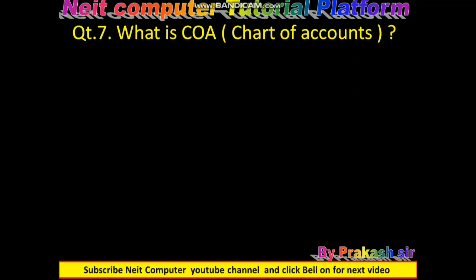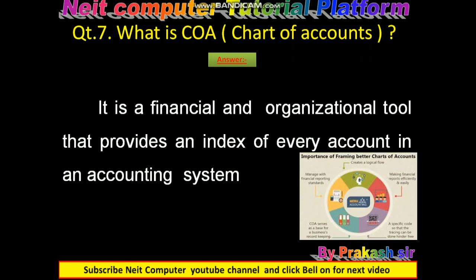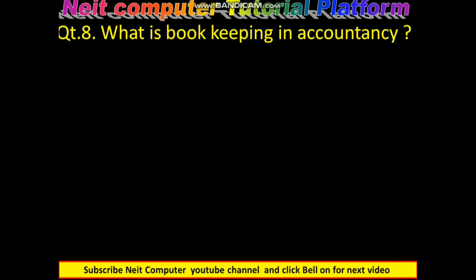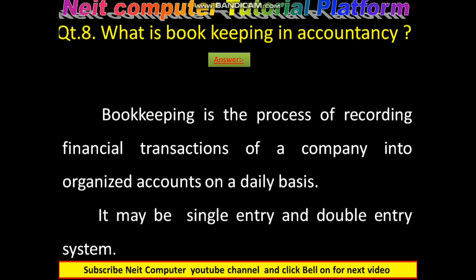What is COA, chart of accounts? It is a financial and organizational tool that provides an index of every account in an accounting system. This is the listing of accounts. What is the meaning of bookkeeping in accountancy? Bookkeeping is the process of recording financial transactions of a company into organized accounts on a daily basis. This is the process of recording the financial transactions of the organization. It may be a single entry or double entry bookkeeping system.